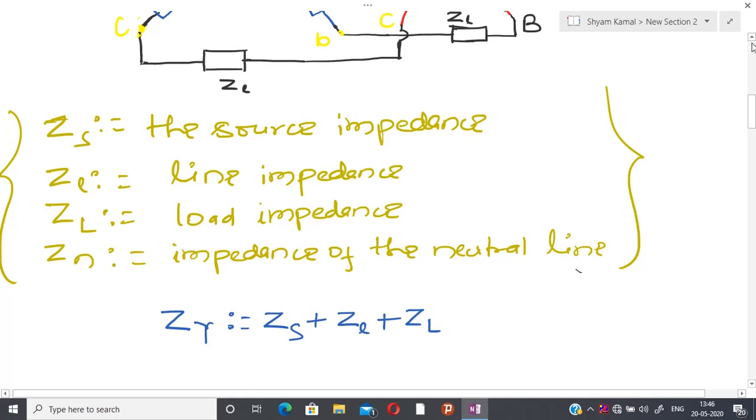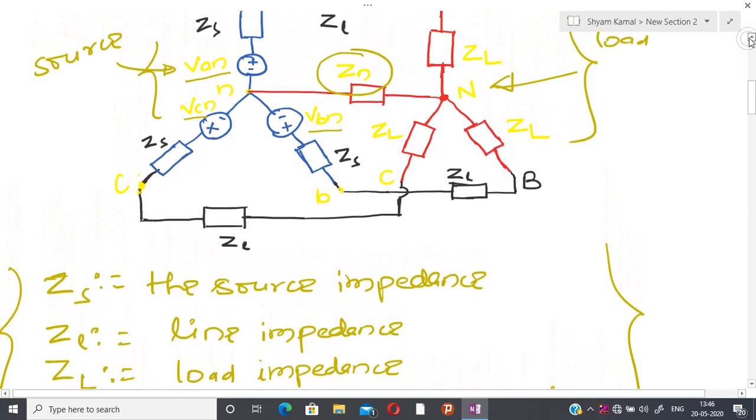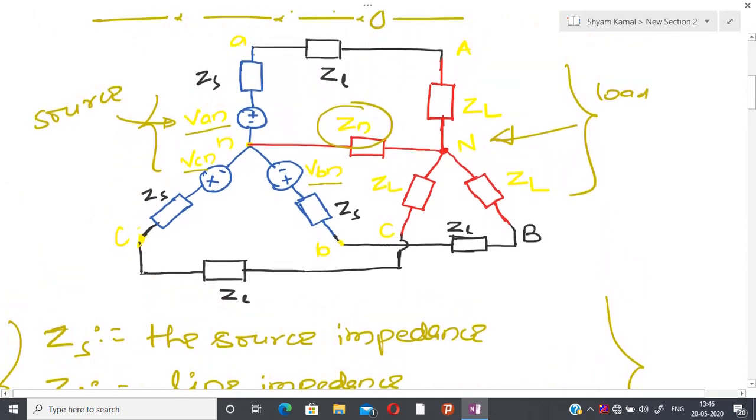One more important point, whenever you are drawing this kind of circuit, please be careful. In the previous class you may have seen that I am always giving names to the terminals like A, B, C. So please give those names, and here small letters a, b, c, and try to connect A by this a, B by this b, C by this c. If I draw this, then things become more transparent, but due to lack of time I am not doing that. But if you draw it, you have to follow this particular way of drawing.